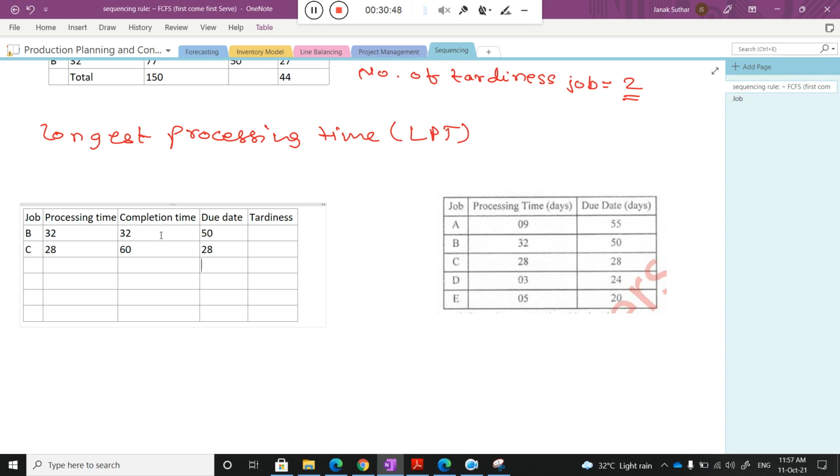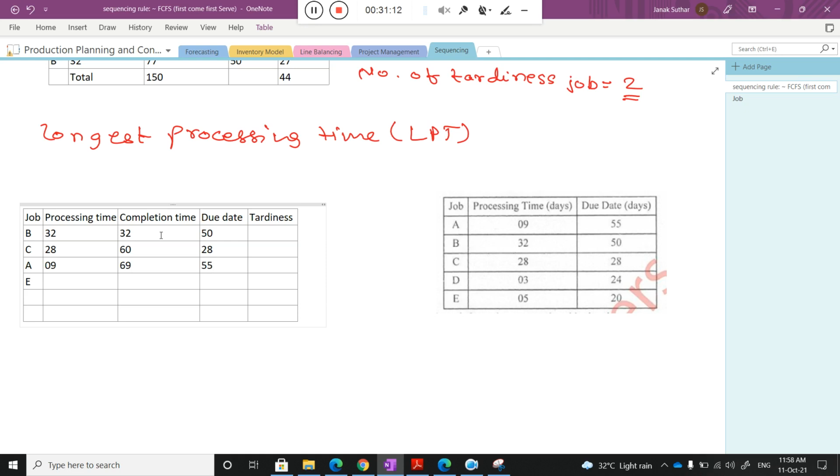Now I go for the next. Which one is the max in the remaining? A. The processing time is 9. It will be complete at 69. And the due date for that job is 55.